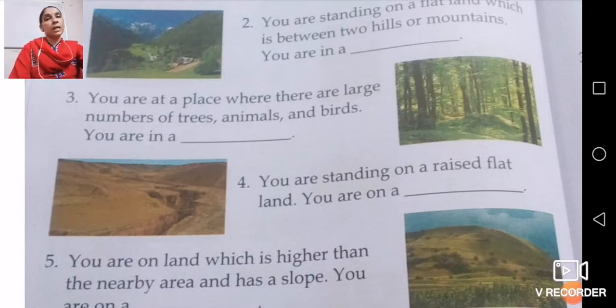And in our country you will find different types of forest: tropical rainforest, monsoon forest, mangrove forest, and different kinds of forest. So these forests help provide shelter to different types of animals and birds.